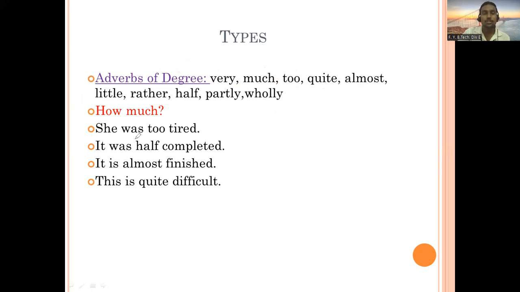So, she was too tired. Here the word too talks about how much she was tired. Too tired. So the word too is an adverb of degree. It talks about the proportion of how much. It was half completed. The word half is talking about how much. Half completed. It is almost finished. How much finished? Almost finished. This is quite difficult. How much difficult? Quite difficult.